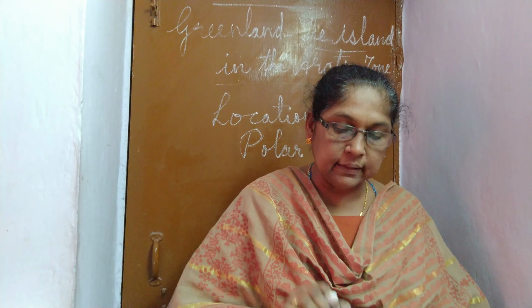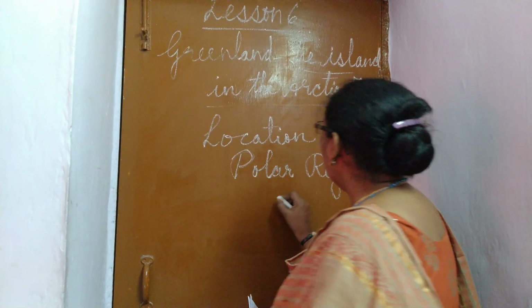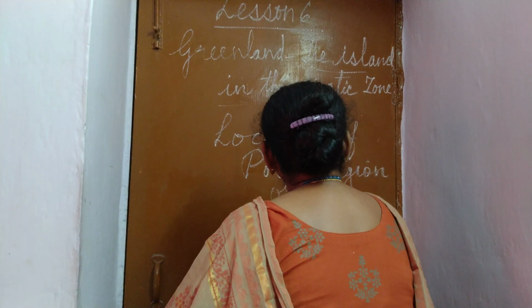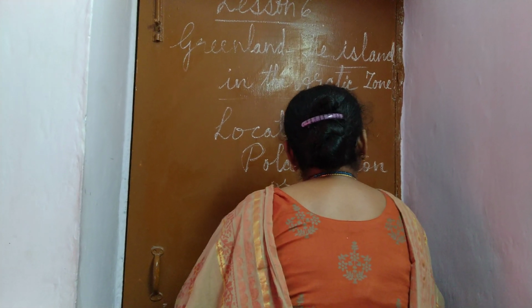Do you know, children, where is the polar region? The region between the Arctic Circle and the North Pole, and the Antarctic Circle and the South Pole, is called the polar region. Another name is the Arctic region.